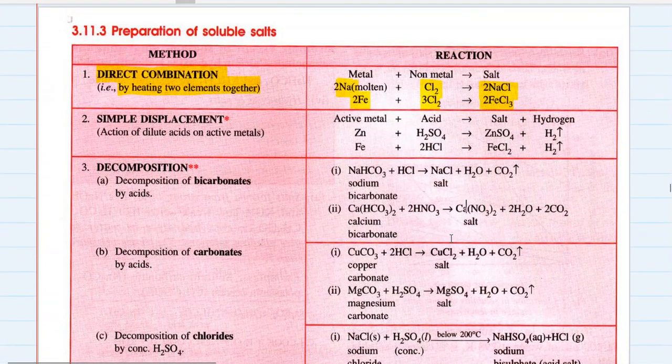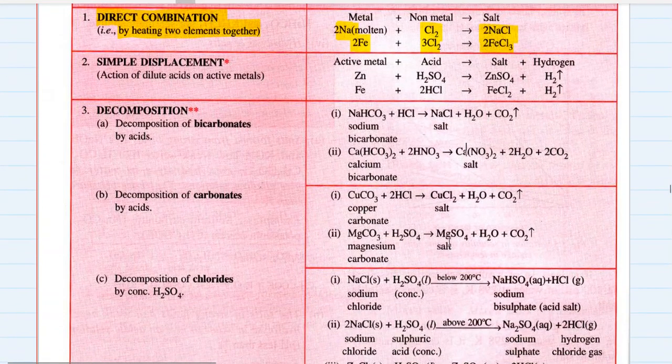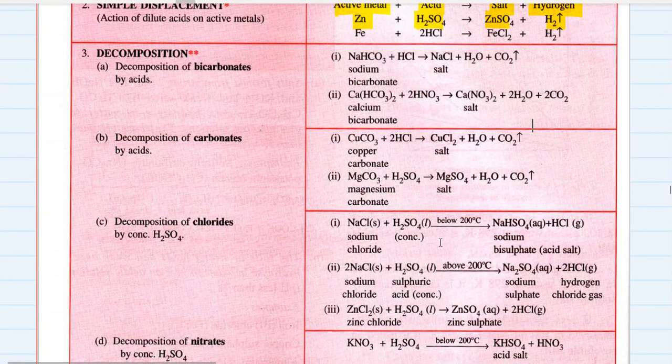The second method of preparation of soluble salt is simple displacement reaction. Active metal plus acid gives salt plus hydrogen. Zinc plus sulfuric acid gives zinc sulfate plus hydrogen. Here zinc sulfate is a salt which is made from simple displacement. So you should understand the pattern.